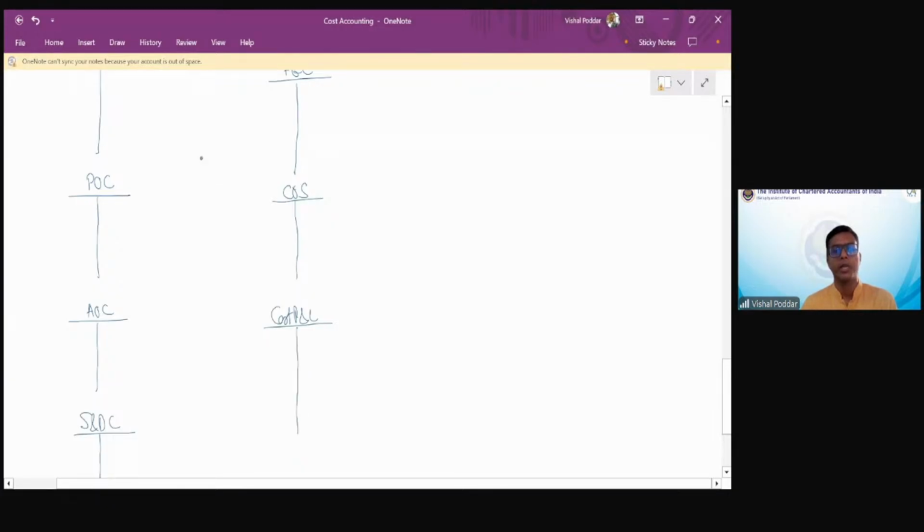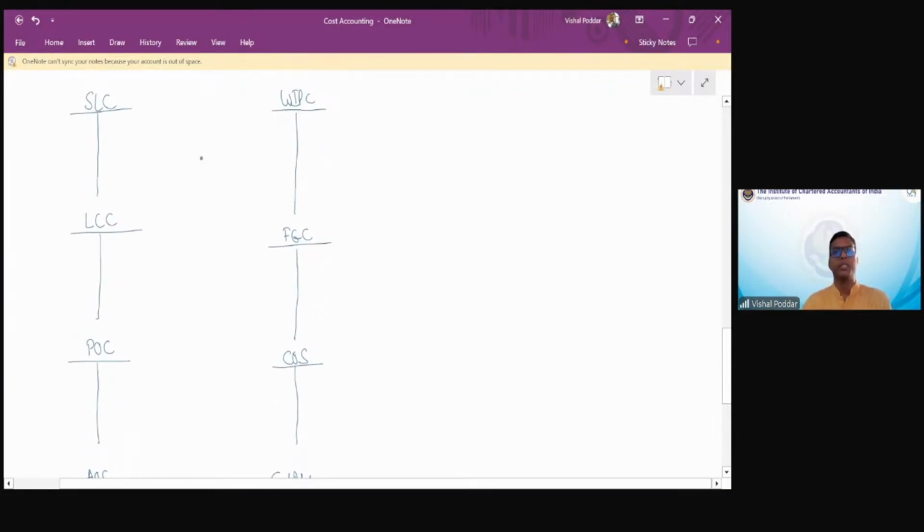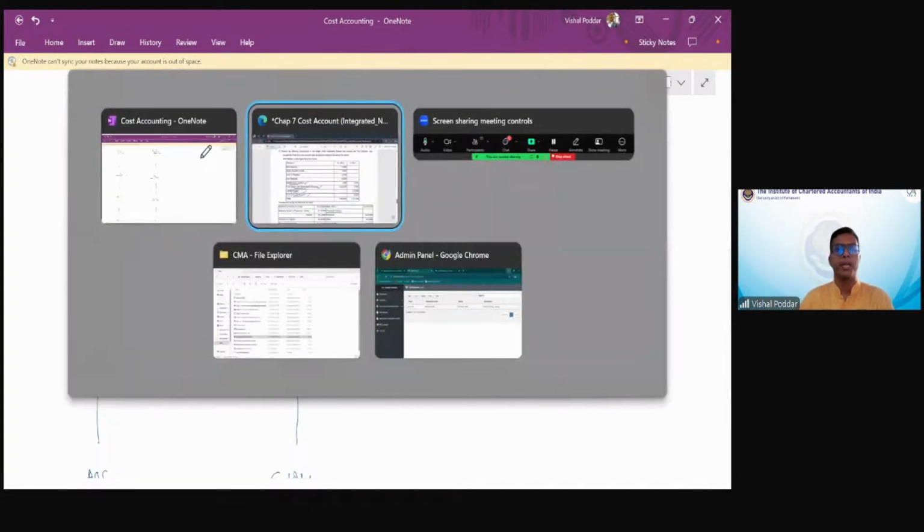The only difference lies in the assets and liabilities. If it is integrated, we'll open separate asset and liabilities accounts.